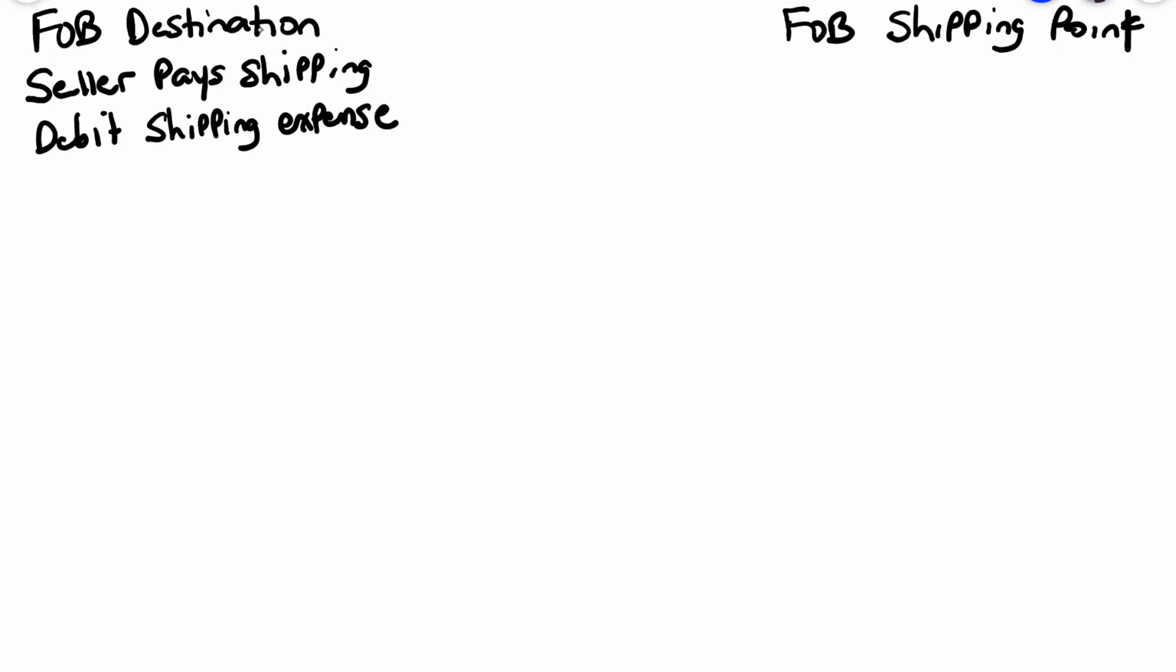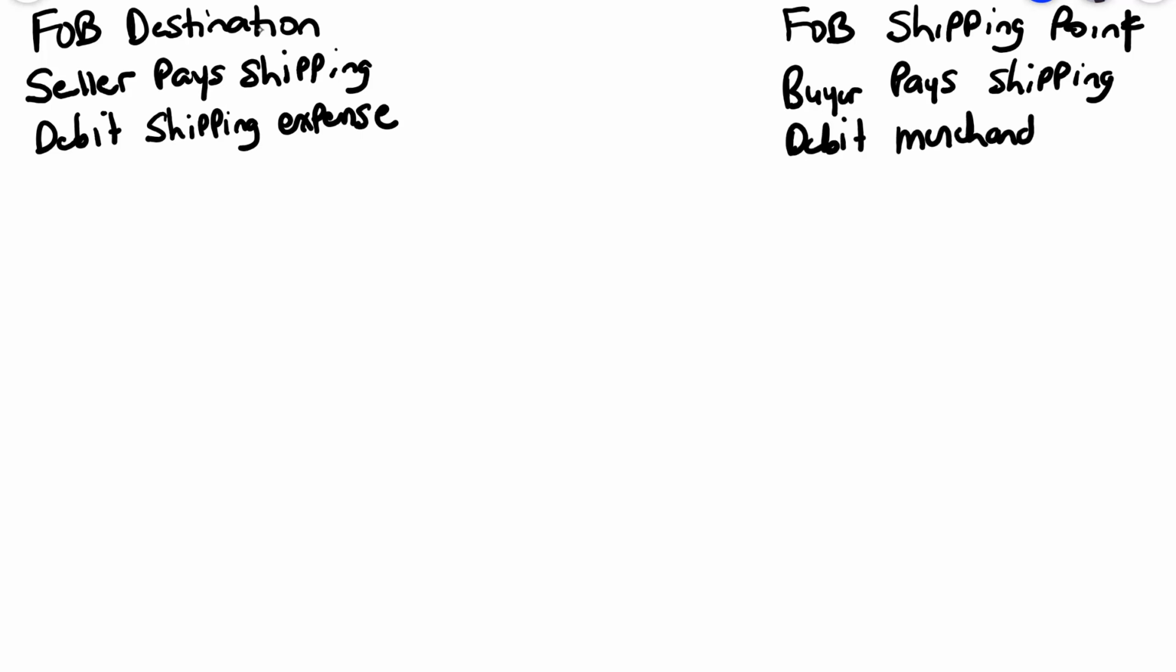When it's FOB shipping point, then the buyer pays shipping. And so when the buyer pays shipping, they debit merchandise inventory. So now let's look and see how we can learn this.